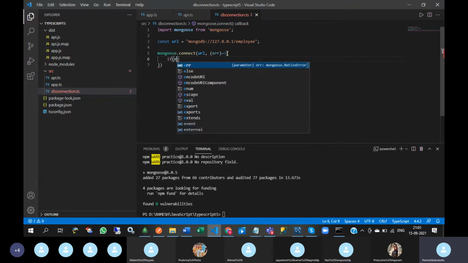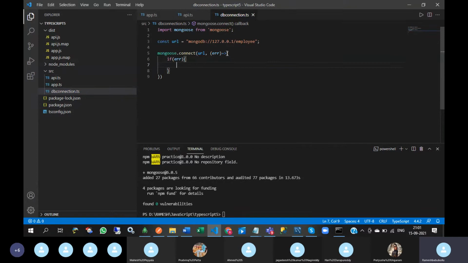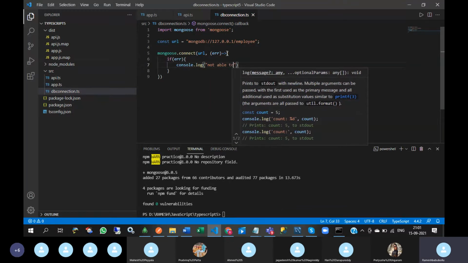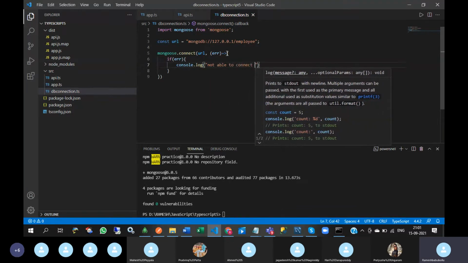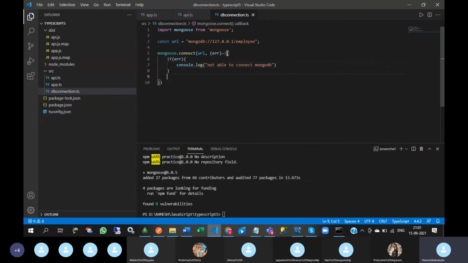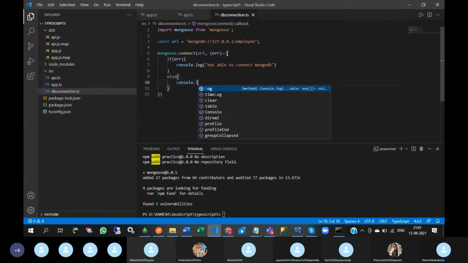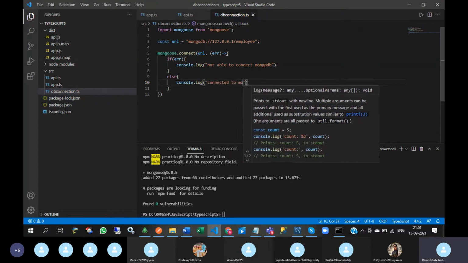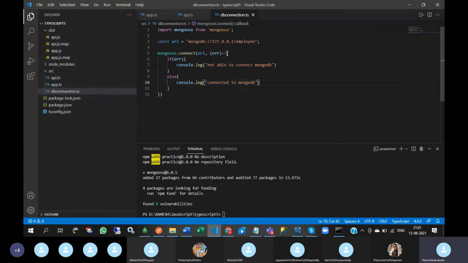If error, then console.log not able to connect MongoDB, else connected to MongoDB. Okay, so here I have written the code for the connection string.